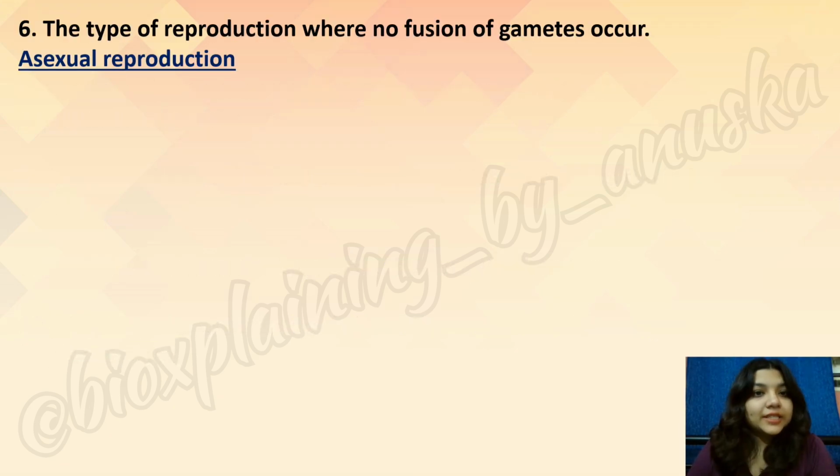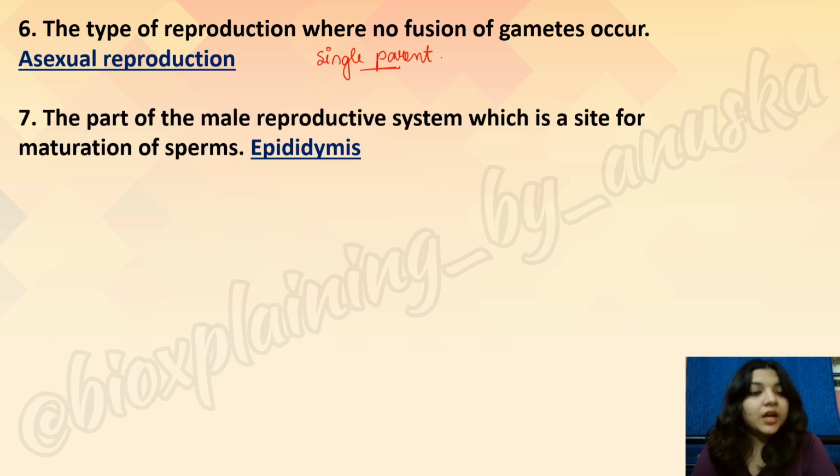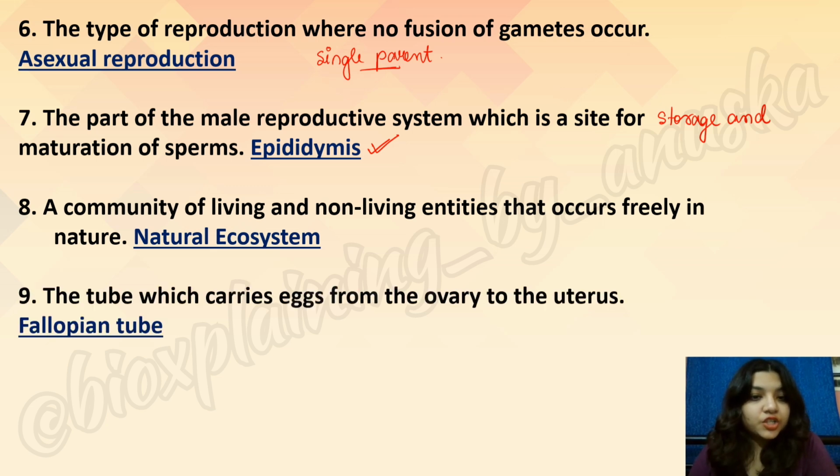Let's check. The type of reproduction where no fusion of gametes occurs is asexual reproduction. That is, only a single parent is involved in asexual reproduction, no production of gametes, hence no fusion of gametes. Part of the male reproductive system which is a site for maturation of sperms, epididymis. That is, it is a site for storage as well as maturation of sperms. Then, community of living and non-living entities that occur freely in nature is a natural ecosystem.